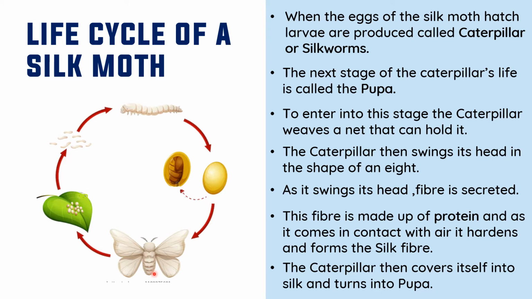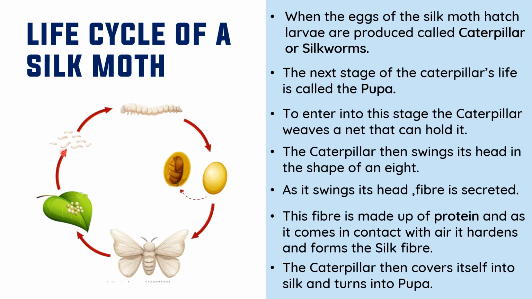The female silk moth lays eggs on the leaf. Here you can see the eggs of the silk moth. They hatch out and form larvae. So these are the larvae.